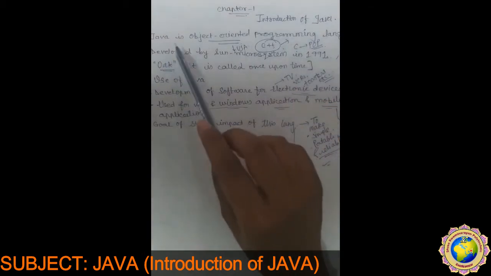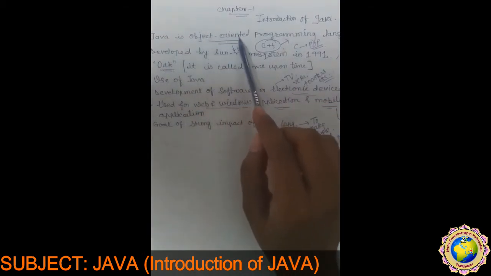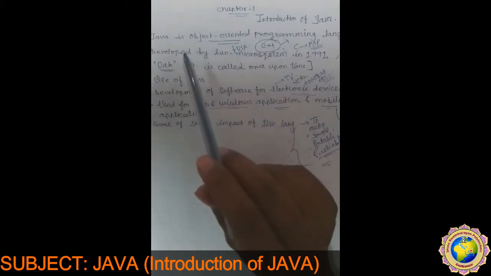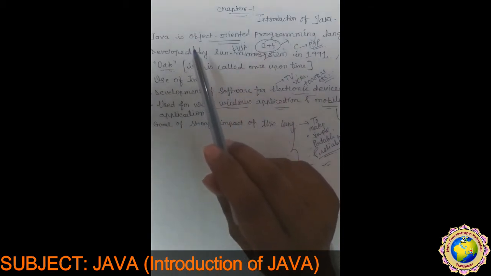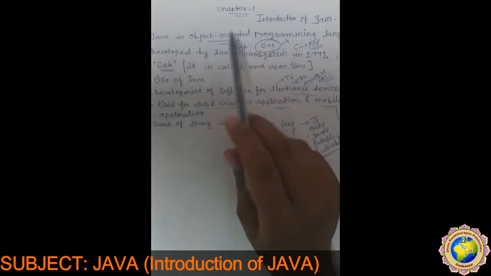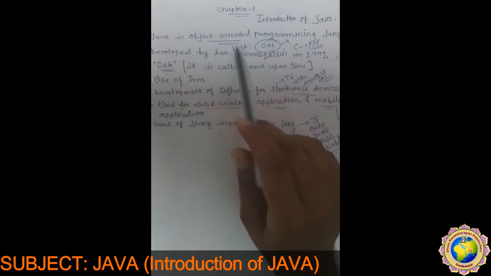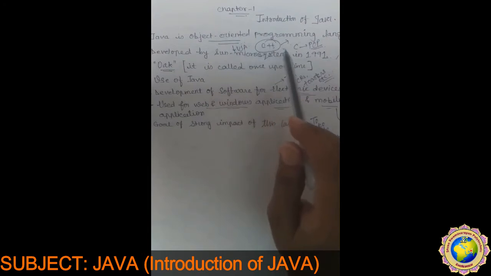So Java is a strictly object-oriented programming language. It follows only class and object. Okay, understood? We will see the details later, but that is the main difference between C++ and Java.